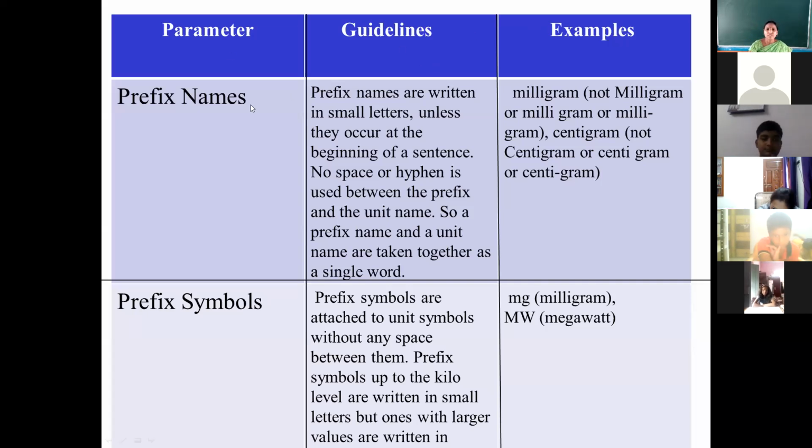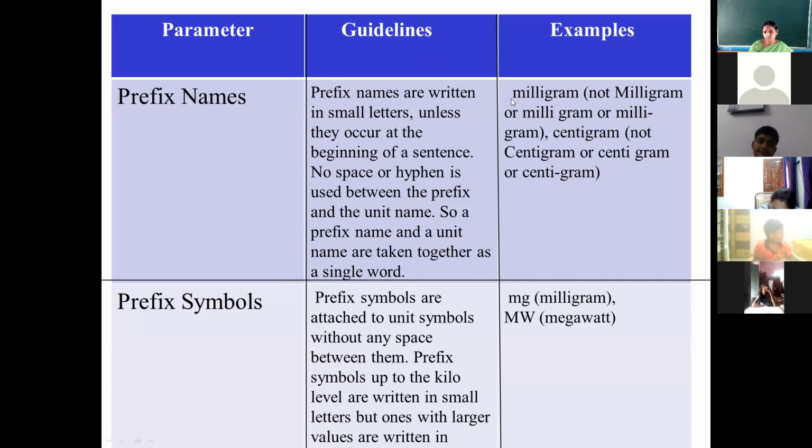Prefix names are written in small letters unless they occur at the beginning of a sentence. No space or hyphen is used between the prefix and the unit name. So a prefix name and a unit name are taken together as a single word. Last class I told you how we use prefixes, and I also explained the meaning of the prefix.